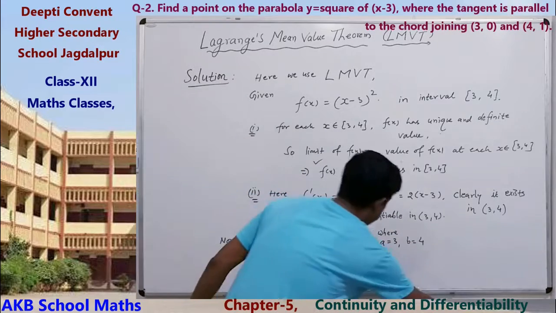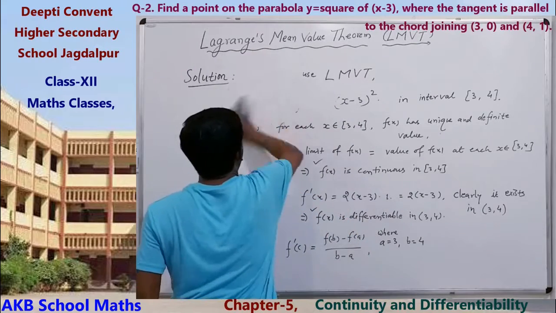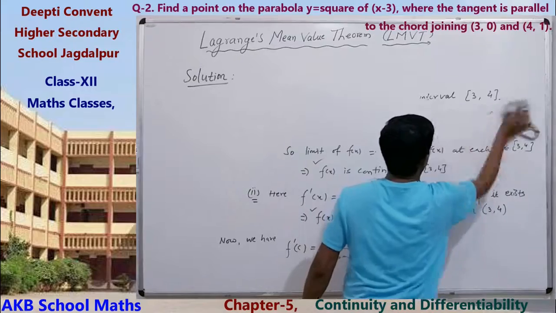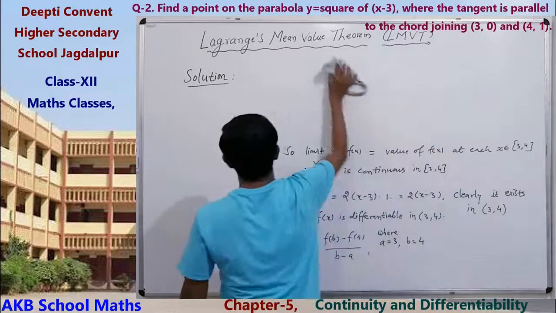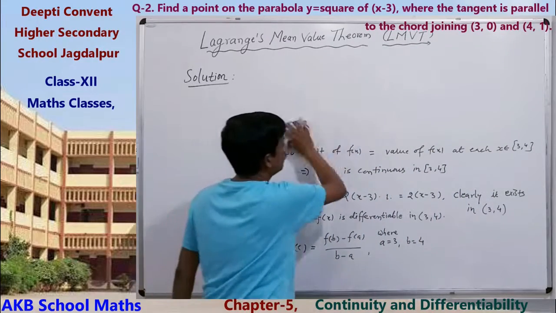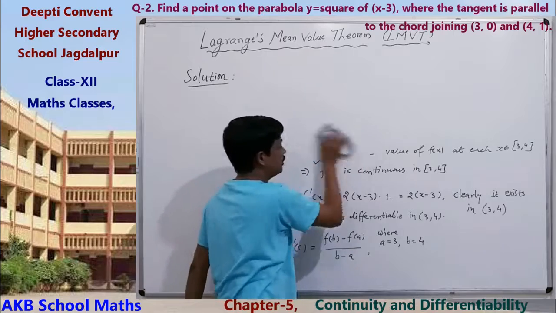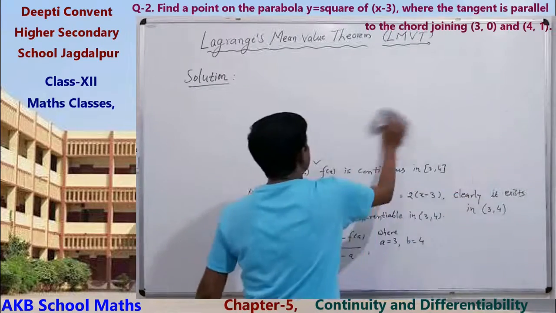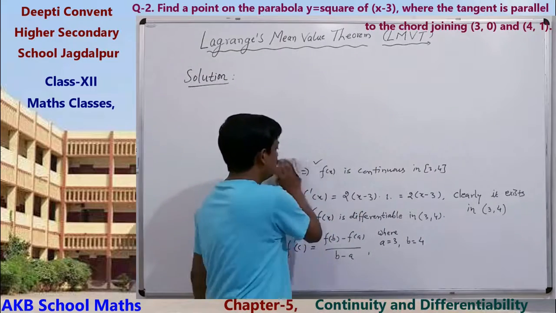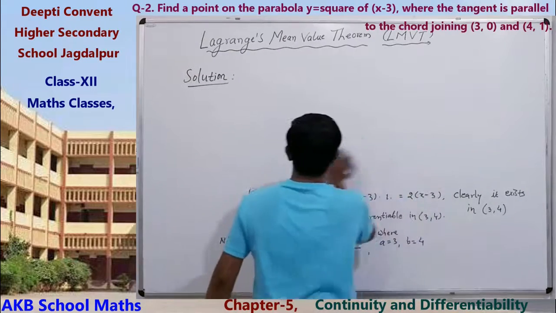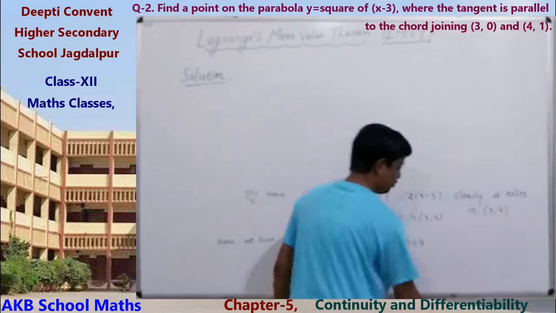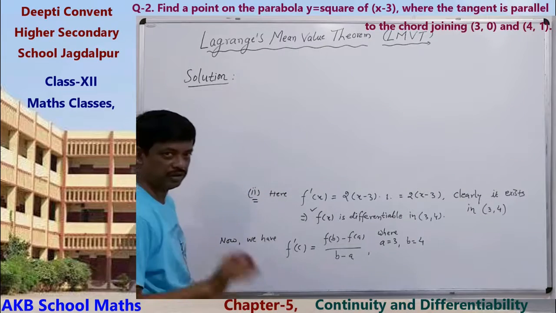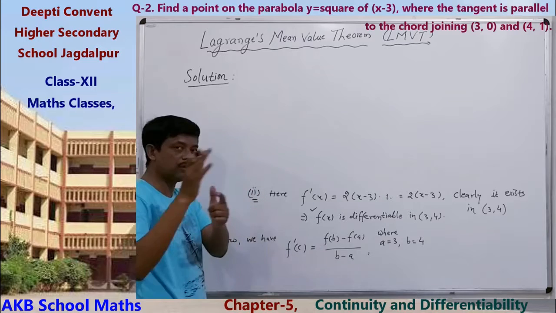Now, to find the value of c. If there exists c between 3 and 4, then the tangent at that point will be parallel to the chord joining 3 to 4. So, now we have to find the value of c, and then finally we will find the point at which the tangent is parallel to the chord.